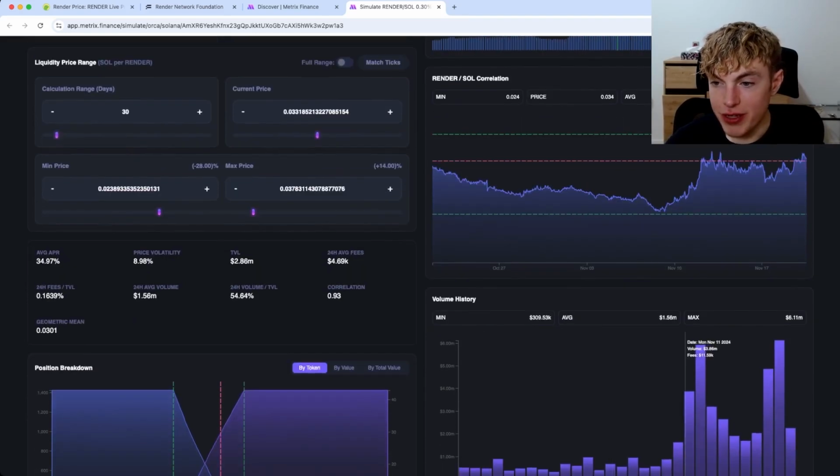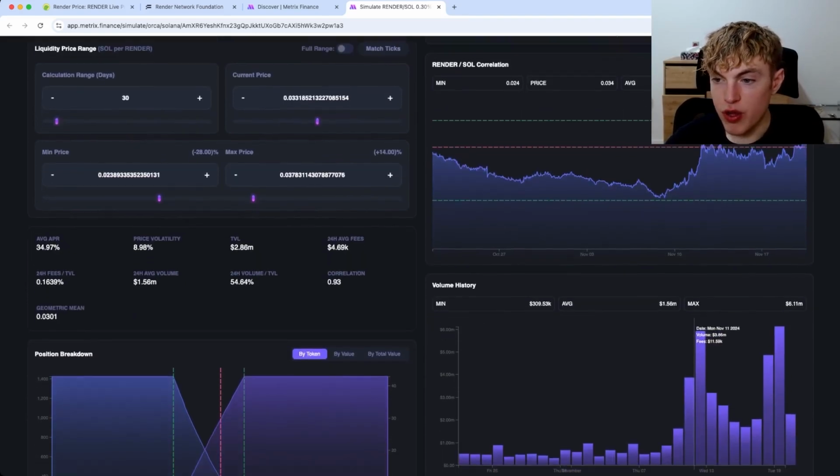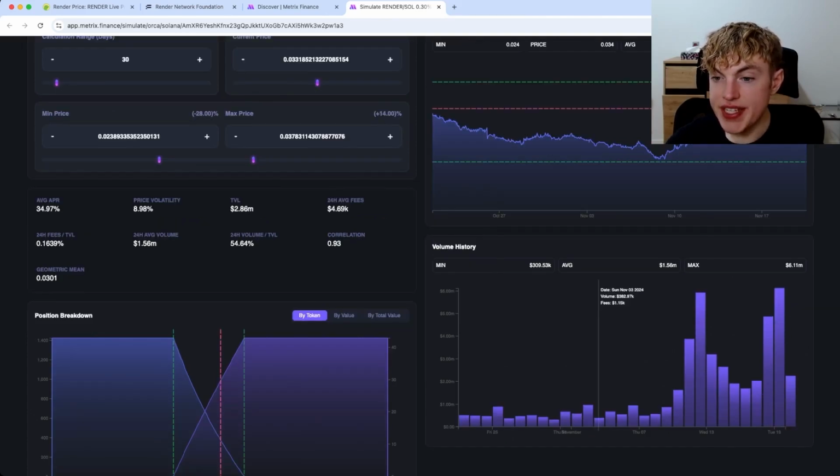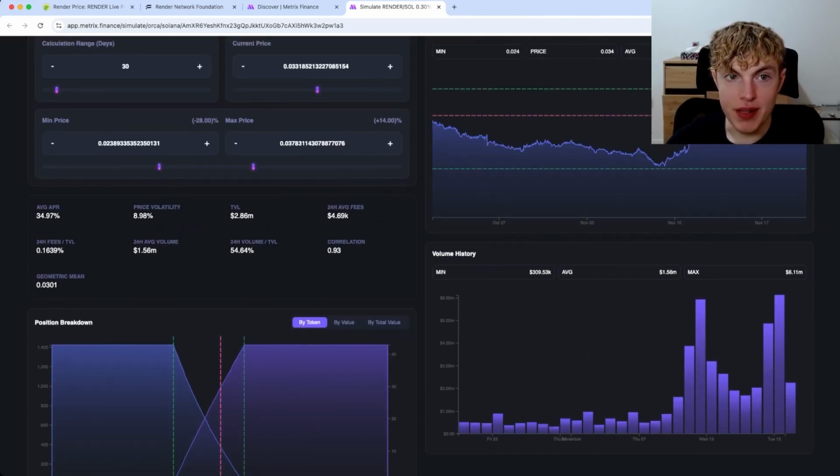And looking at the volume history, again, around November 12th, it really picked up. But the low days here are not as low as the last pool. Remember, we saw that 50,000 volume day. Here, it looks like the lowest is 309,000. So there's still a decent amount of volume even on the lowest day in the past 30 days.